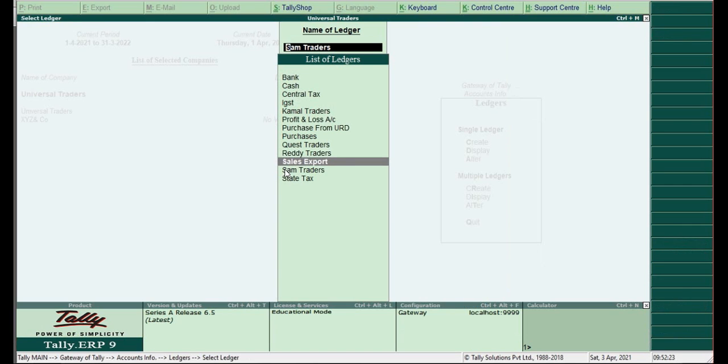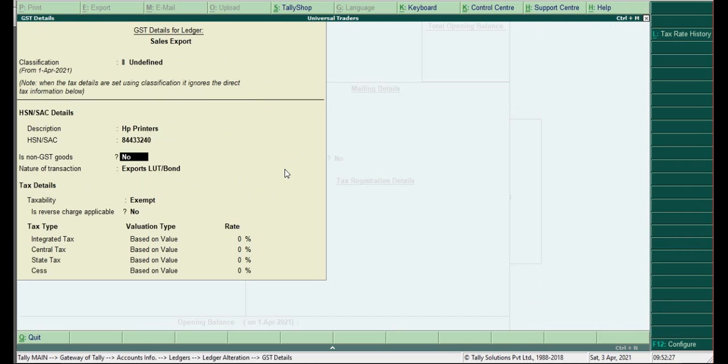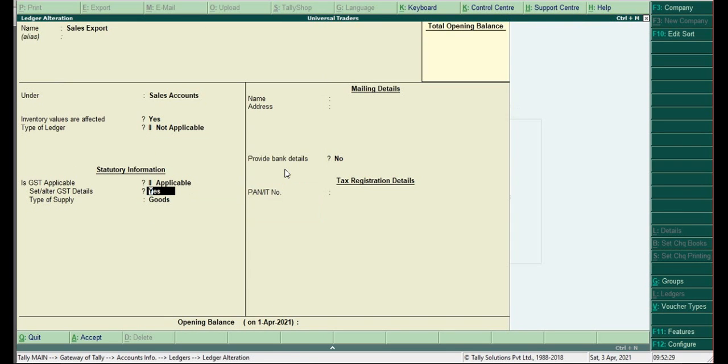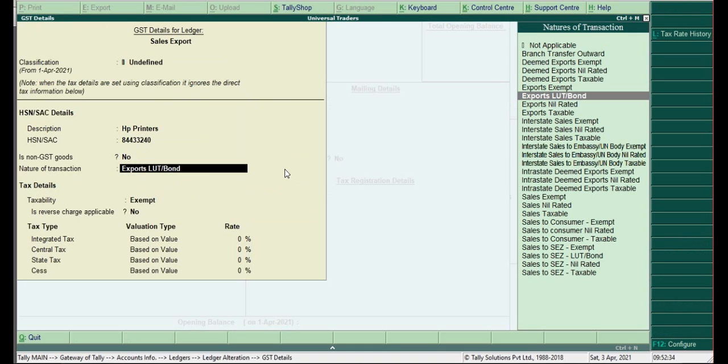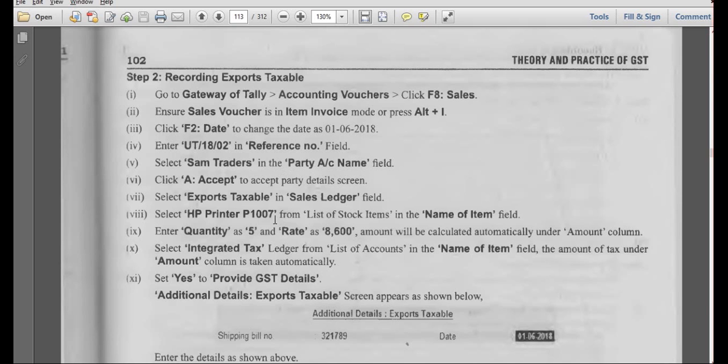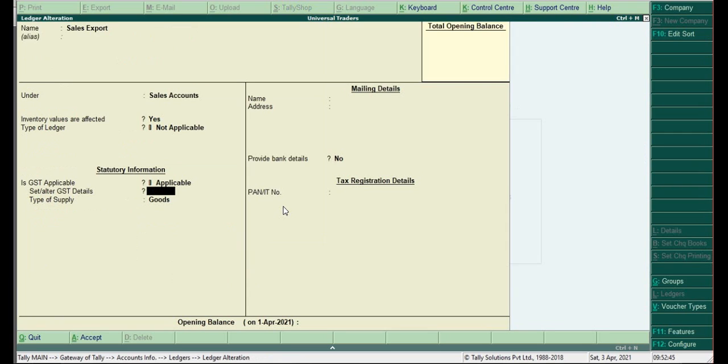Next, sales export. Here you have to modify. Okay, we have to create one more ledger. We need to create one more ledger for exports.